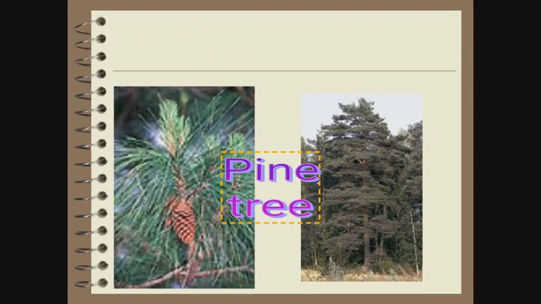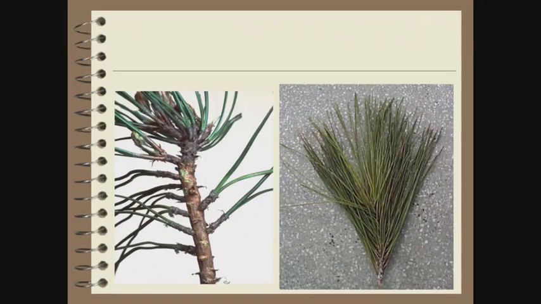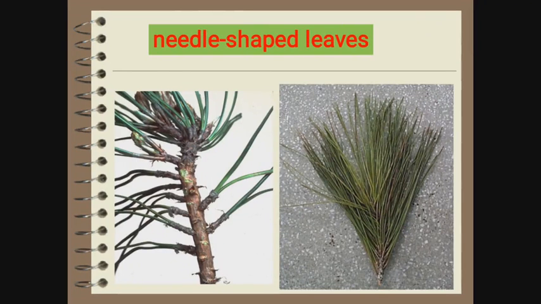So third and the last group of the non-flowering plants is gymnosperms. What are gymnosperms? Gymnosperms are simple and primitive seed-bearing plants without flowers. The plant body is sporophytic and is differentiated into roots, stem and leaves. Leaves have thick cuticle and sunken stomata. All gymnosperms are usually wind pollinated. So here is an example of gymnosperms, which is the pine tree. Second example of gymnosperm, they have needle shaped leaves as we can see in this picture.